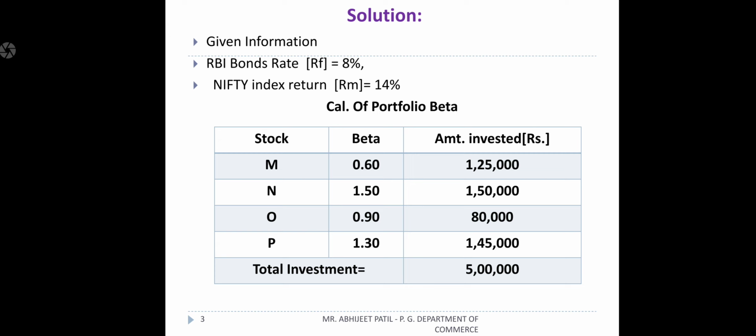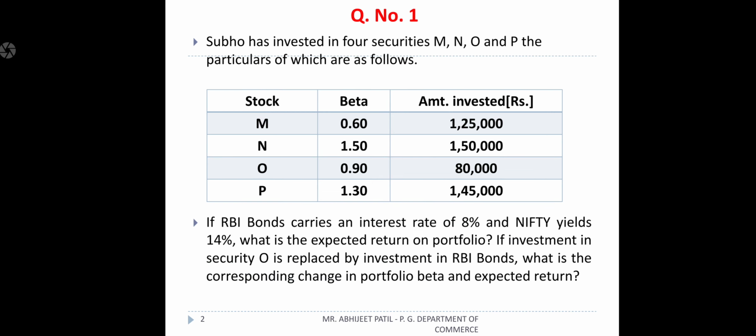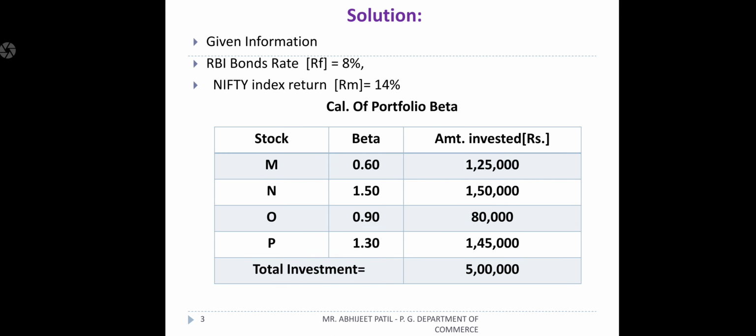Now the question asks us to find the expected rate of return of the portfolio. For that purpose, we first want to find the portfolio beta. How do we calculate portfolio beta? Number of stocks is 4, with betas as given. In the problem, the stock betas and amounts invested are given. So first total the amounts: 1,25,000 plus 1,50,000 plus 80,000 plus 1,45,000, and the total is 5 lakh rupees.